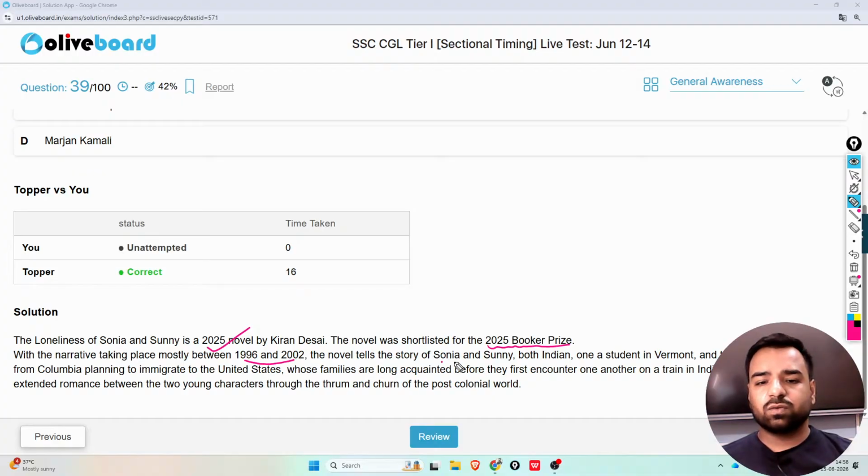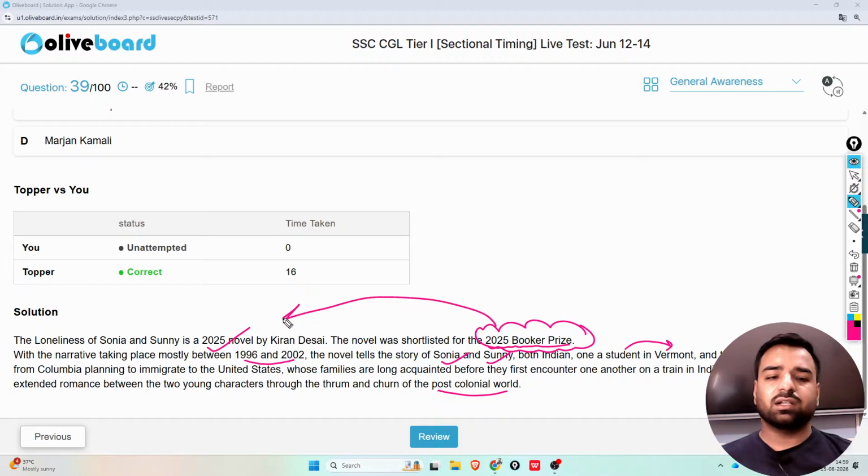The novel tells the story of Sonia and Sunny, both Indian, one a student in Vermont and the other a recent graduate from Columbia planning to immigrate to the US, whose families are long acquainted before they first encounter one another on a train in India. The meeting leads to an extended romance between the two young characters through the thrum and churn of the post-colonial world. So guys, since this book was shortlisted for the 2025 Booker Prize, that's why it is famous.